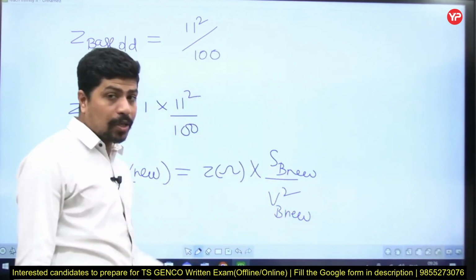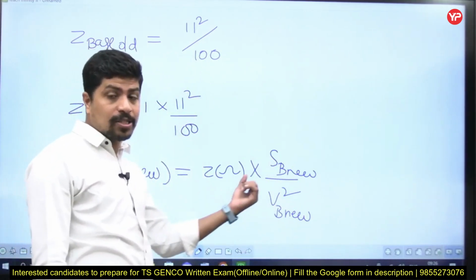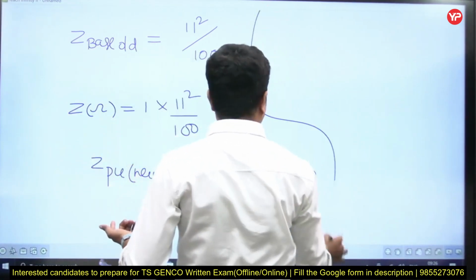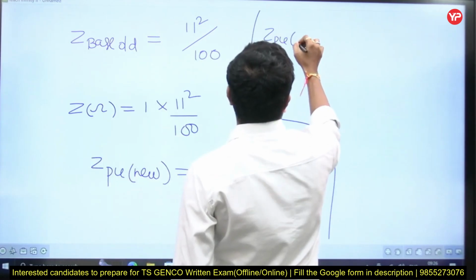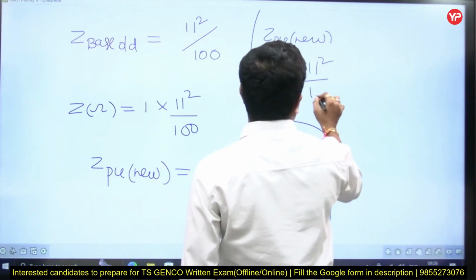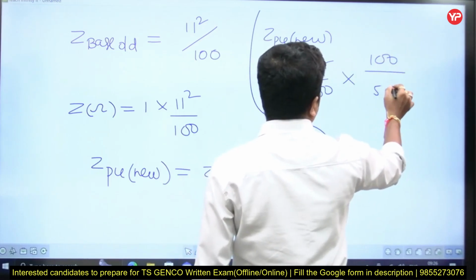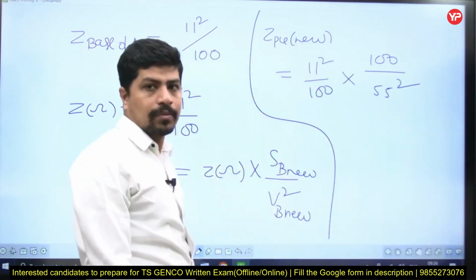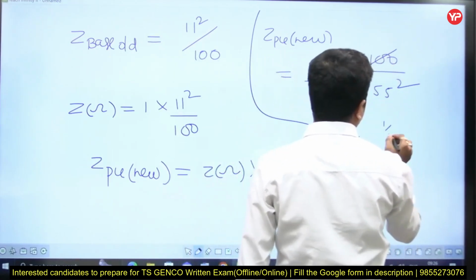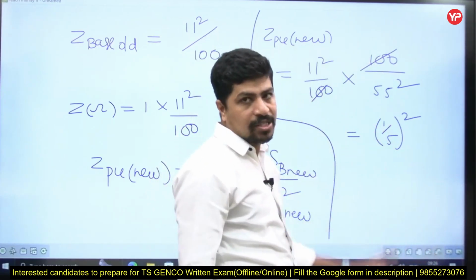See, if you multiply the per unit value with V square by S base, you are going to get the ohmic value. If you multiply the ohmic value with S base by V base square, then you are going to get the per unit value. So how much is this? Z per unit new is equal to Z in ohms. How much did I get? 11 square by 100 into S base new, which is 100 only, but this V base is 55 square. This is gone. Then you are left with 1 by 5 whole square, right? So 11 by 55 whole square, 11 by 55 is 1 by 5, whole square.